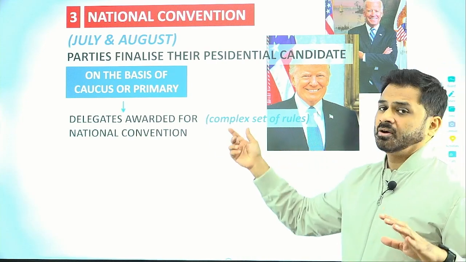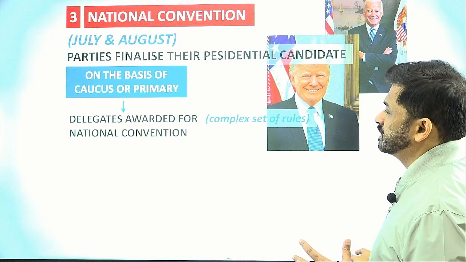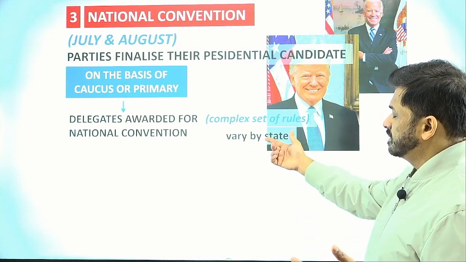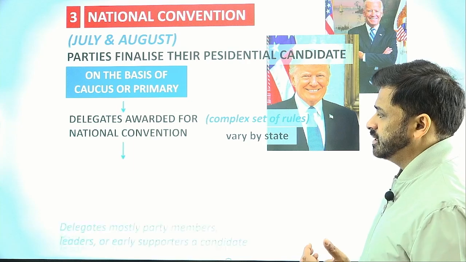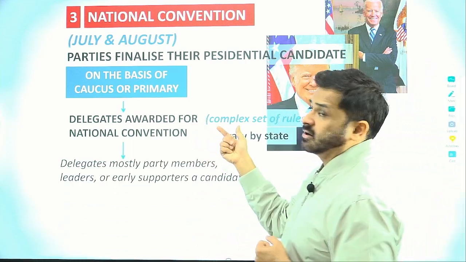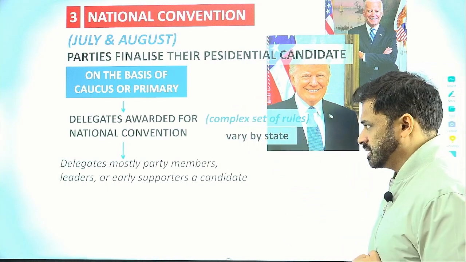And this is also following some complex set of rules. We will see what rules it is following and how this entire process is taken up and the decision is taken, and these rules also vary from state to state. The delegates who have come from the state, we have already seen this before in the previous slide itself, that it varies from state to state.